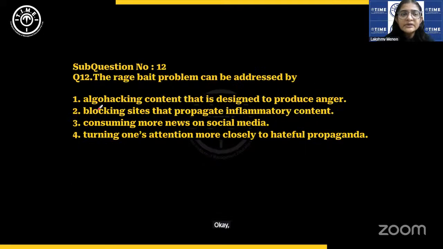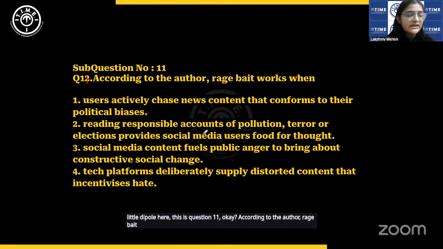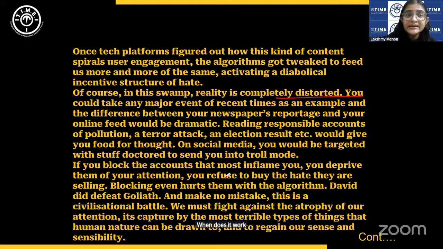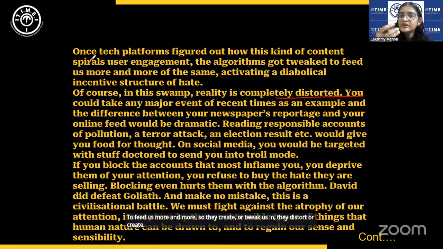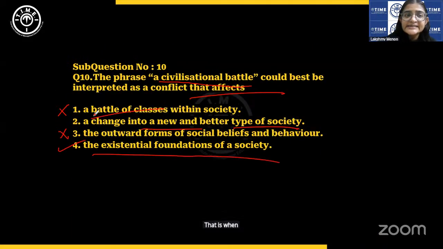Okay, there's a little typo here. This is question 11. According to the author, rage bait works when here. When does it work? Once tech platforms figure out how this kind of content spirals user engagement, the algorithms get tweaked to feed us more and more. So they create or tweak, as in they distort or create, algorithms. They create content that provokes us. That is when they succeed.